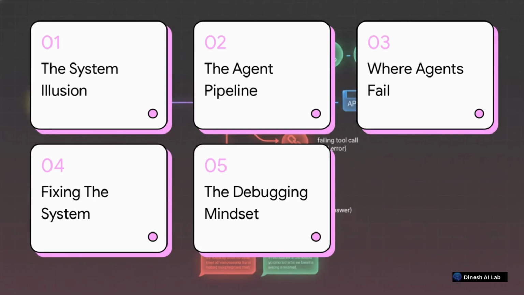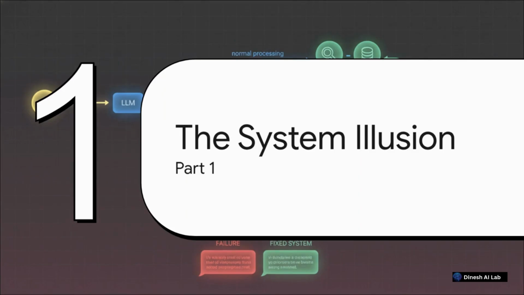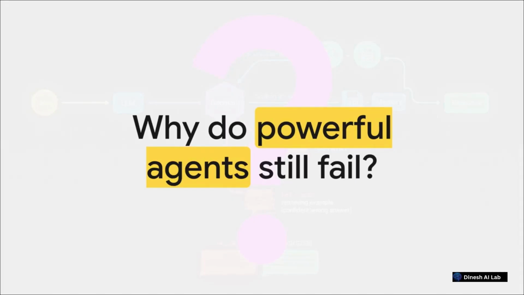Here is our diagnostic checklist for today. We'll be moving quickly through 5 main areas: the system illusion, the agent pipeline, where agents fail, fixing the system, and finally, the debugging mindset. All right, let's kick things off with part 1, the system illusion.